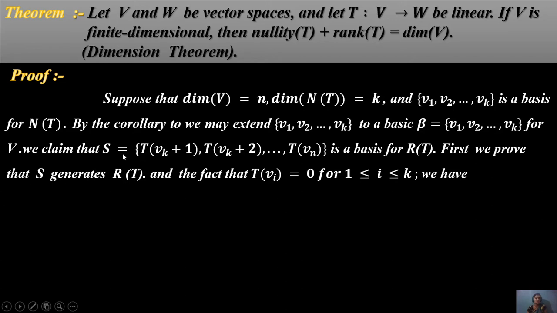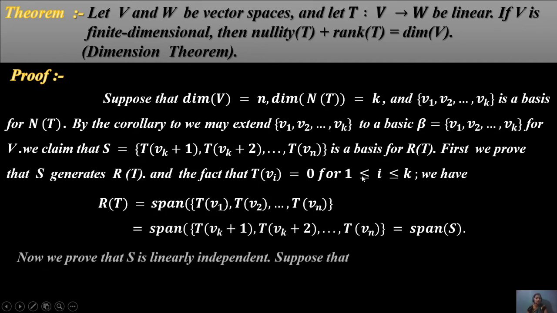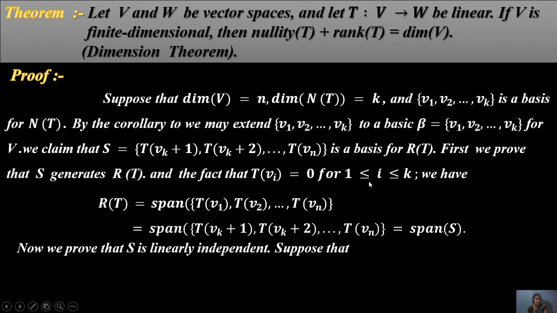We claim that S equals T(vk+1), T(vk+2), up to T(vn) generates the range of T. What is T(vn) for the generating value? The dimension of V is n, and this shows the dimension theorem for the range of T. Then S generates R(T), in fact, since T(vi) equals 0 for i from 1 to k. Then R(T) equals the span of T(v1), T(v2), to T(vn).